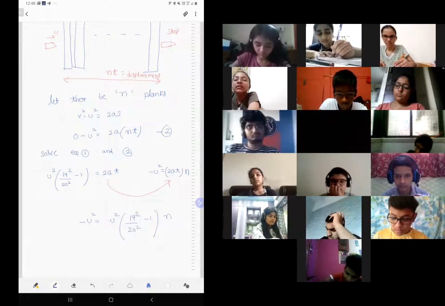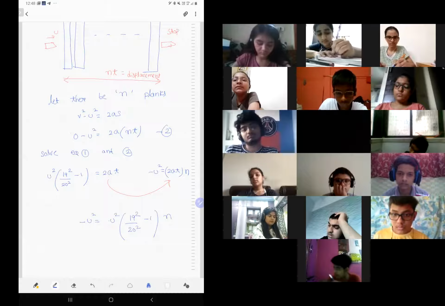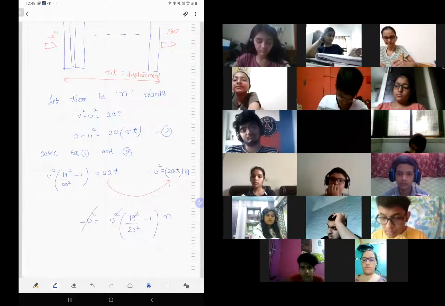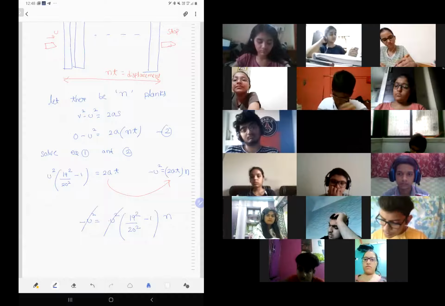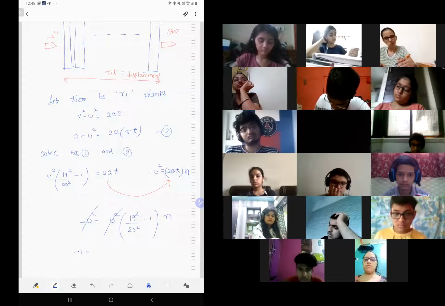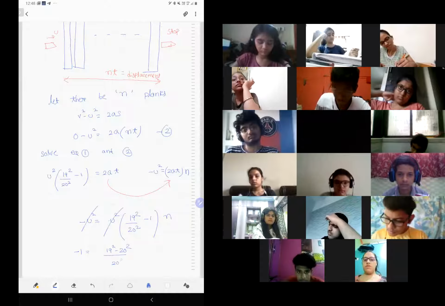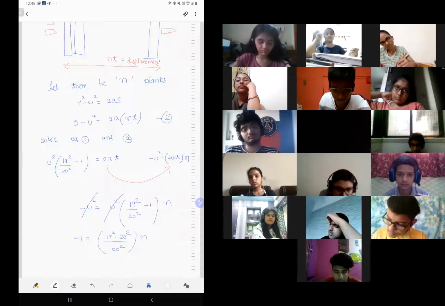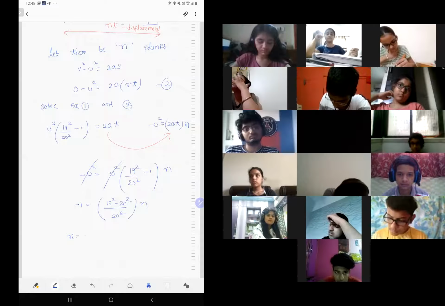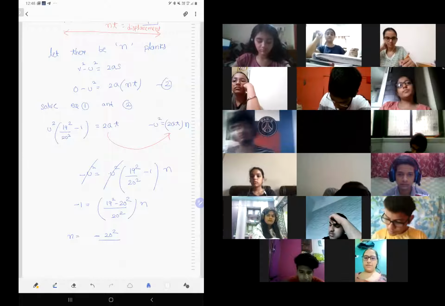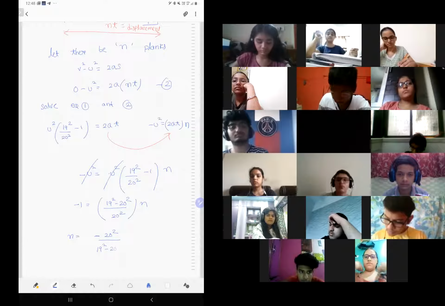I hope this was understood. I took that full 2at and substituted in the second equation. Then u square will cancel. Then you get minus 1 is (19 square minus 20 square) by 20 square. So this thing turns out to be minus 20 square by (19 square minus 20 square).